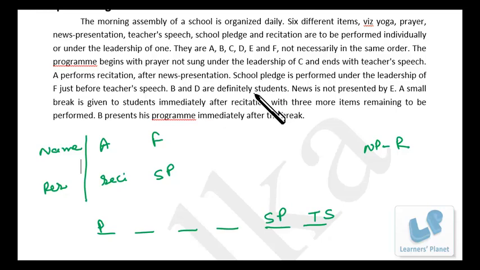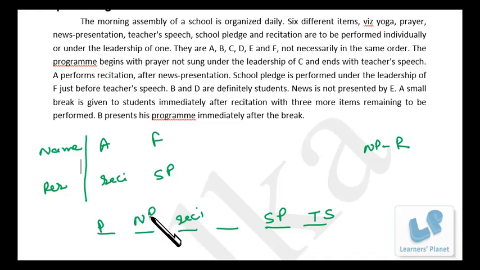Then B and D are definitely students. That means they are not giving teacher speech. News is not presented by E. A small break is given to the students immediately after recitation with 3 more items remaining to be performed. Right. So after recitation, 3 more items to be performed. So 1, 2, 3. So recitation should be over here.